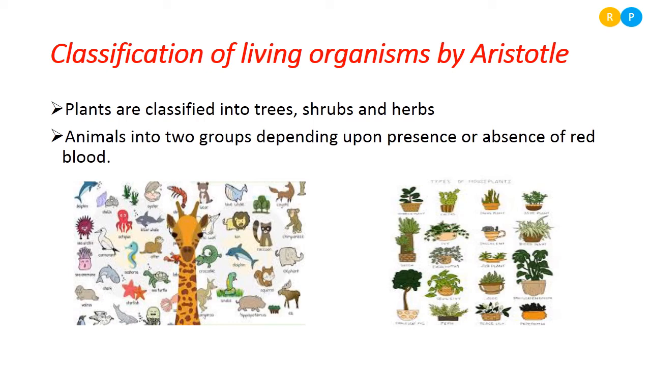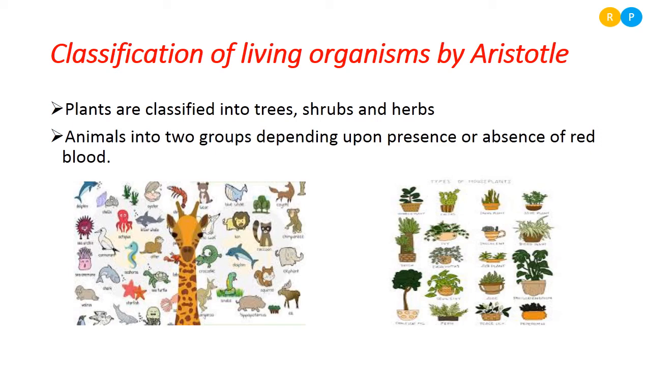For classification of animals, he considered only the presence or absence of red blood. He didn't consider the habitat of the organism, and he didn't consider the presence or absence of organ systems. So based on only one characteristic feature, it is impossible to classify the animals.